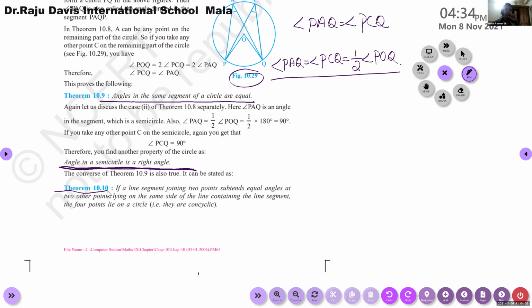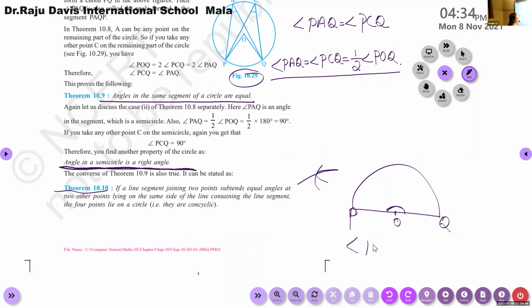Ma'am, can you explain that angle in a semicircle is a right angle? Sure. See, this is a semicircle, isn't it? And what is this angle? Central angle. This is O. Angle POQ is what then? This angle is 180 degree.